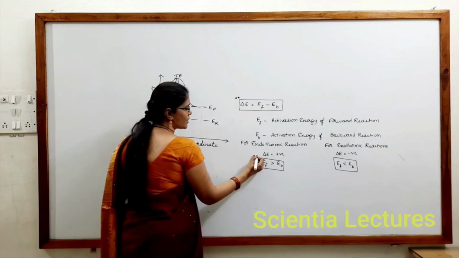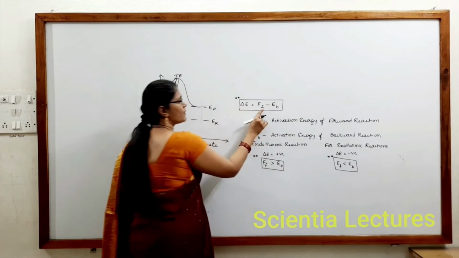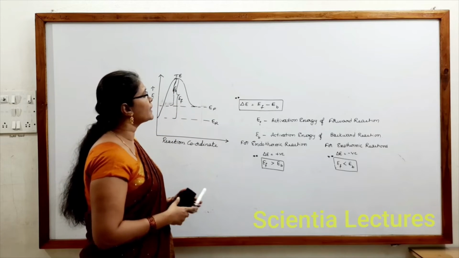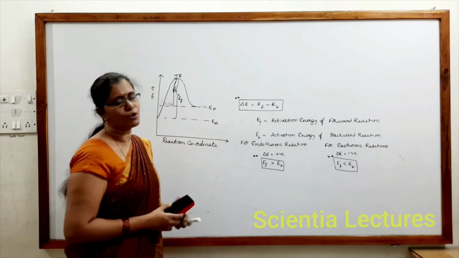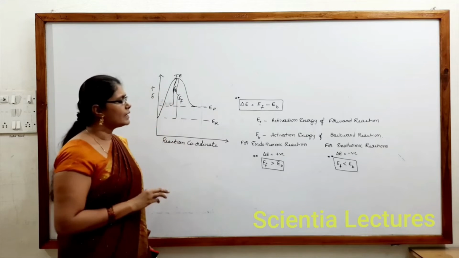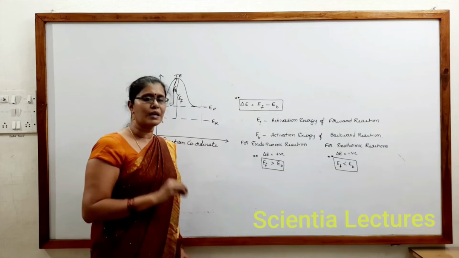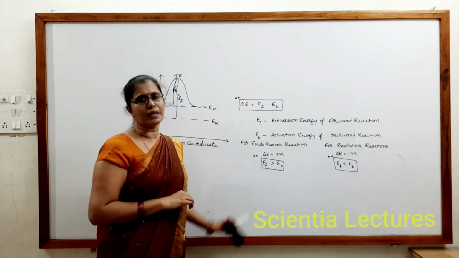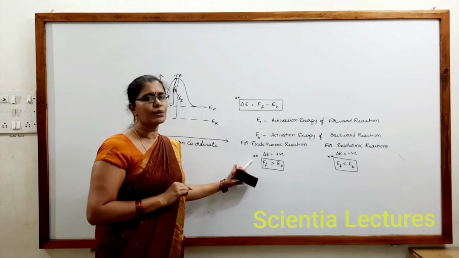So what kind of questions could be asked from this? We can see that if delta E and EF are given, we can find out EB. If they have given EF and EB, we can find delta E. Suppose they have given delta E and EB, we can find EF. Out of three, any two given, the other unknown can be found. Similarly, they can ask that for endothermic reactions, the activation energy of the forward reaction is greater than the activation energy of the backward reaction. Which of the following is a correct or incorrect statement? One of the statements can be included like this.